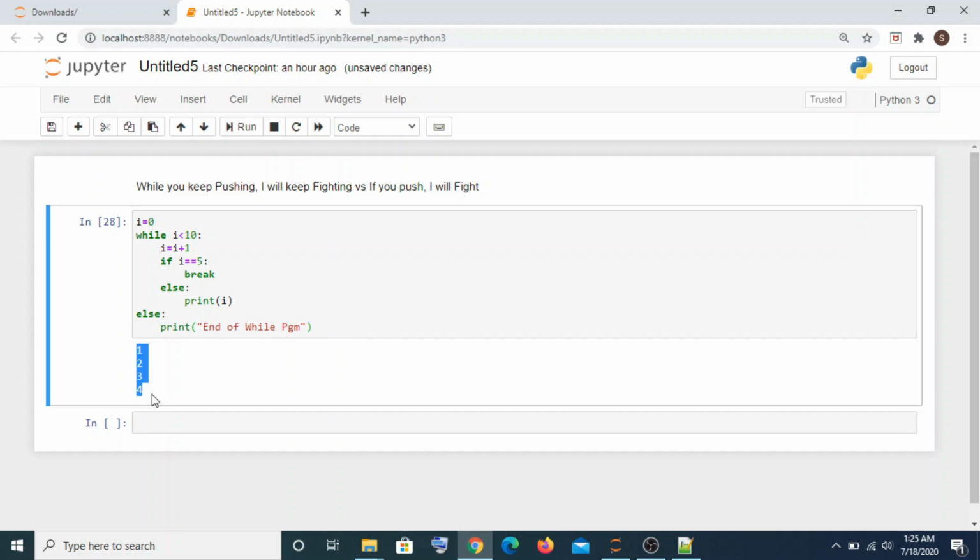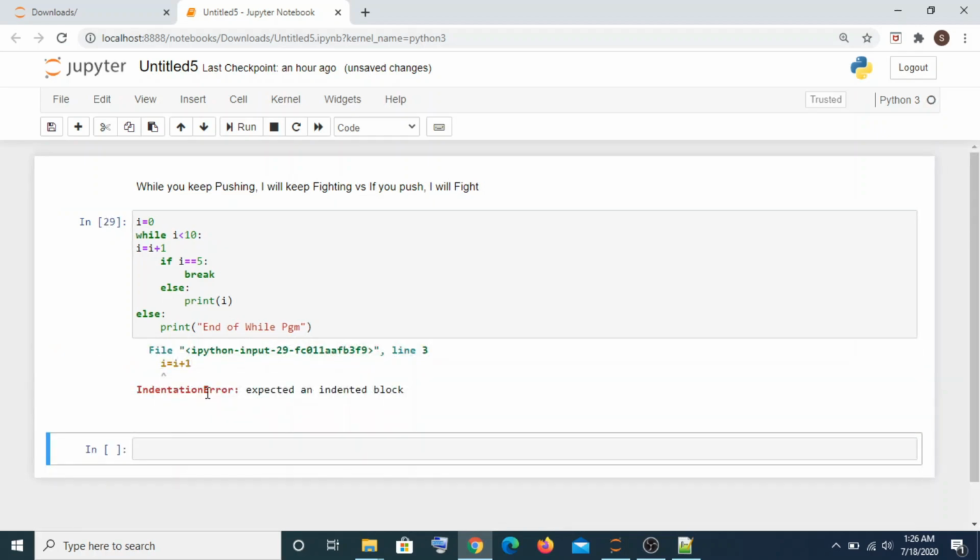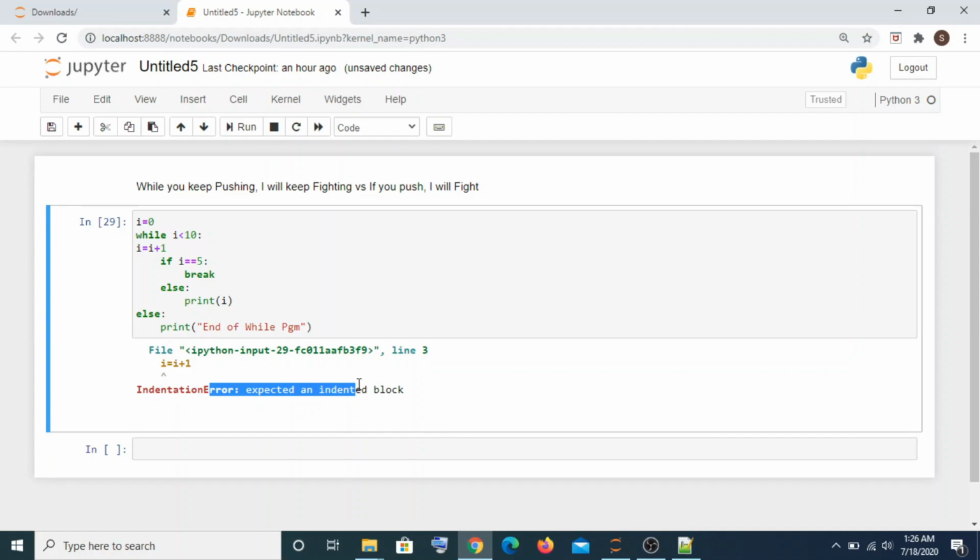We have seen a simple if, we have also seen an else, and we have also seen an if within a while. You can try if within if, while within while. You can try those combinations to see how this works. The only thing you have to be careful about is the indentation. Make sure that you have the correct indentation, because if I even go one space to the left or to the right and I execute this, I'll get this error called indentation error. So be careful on that.